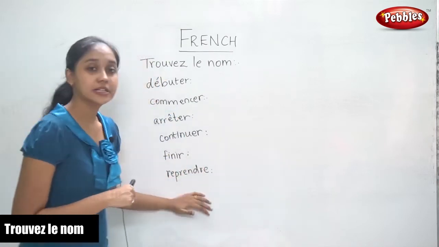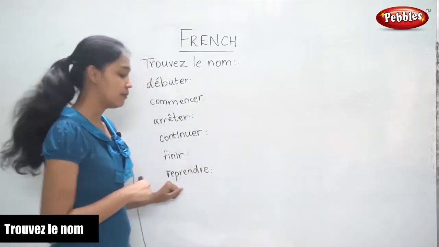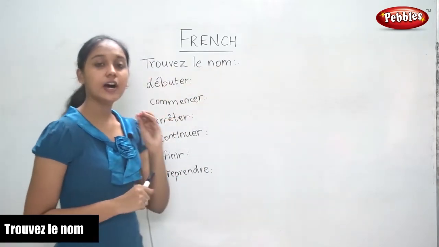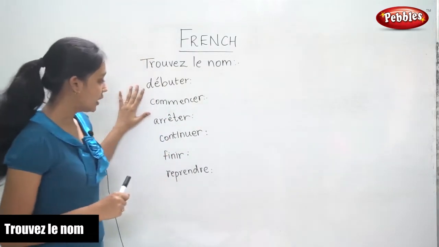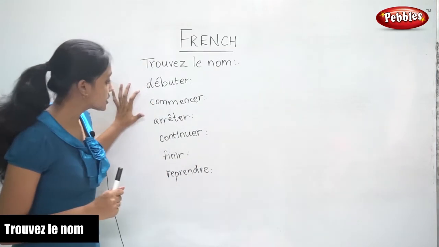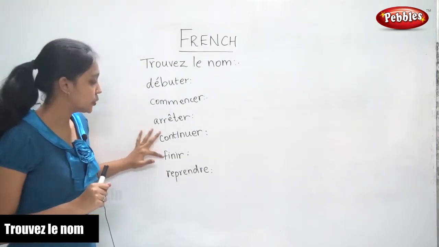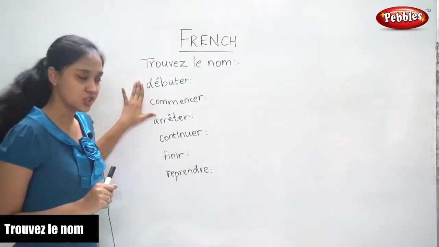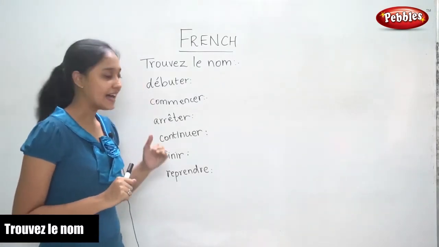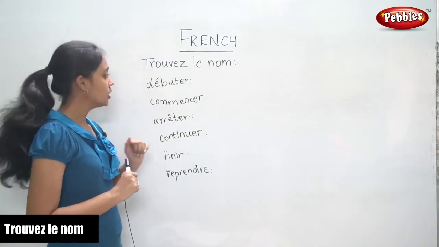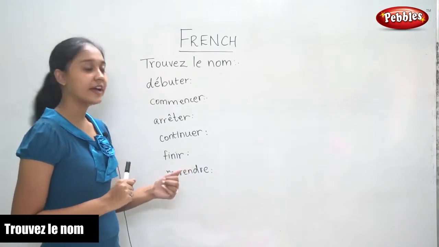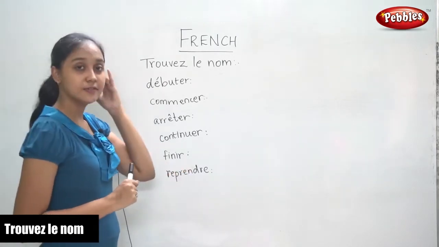Now we are going to learn the noun form of some of the words. Trouvez le nom, the noun form. So here we have been given 6 verbs, and if you notice, these are the verbs we use to describe an action, that is beginning, continuing and finishing. So these are the verbs we have already learnt. So we are going to find the noun form of these verbs.